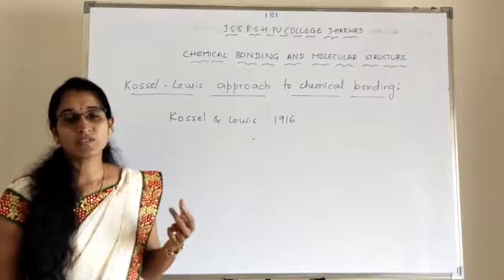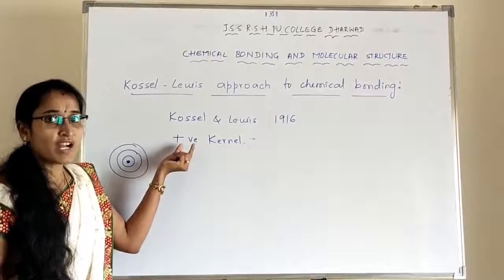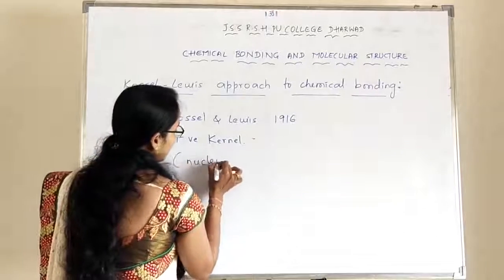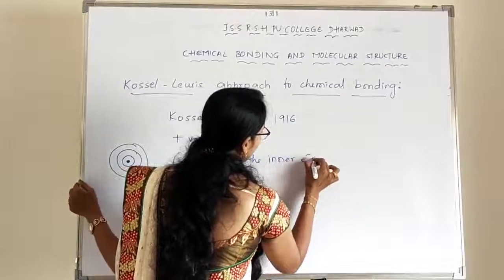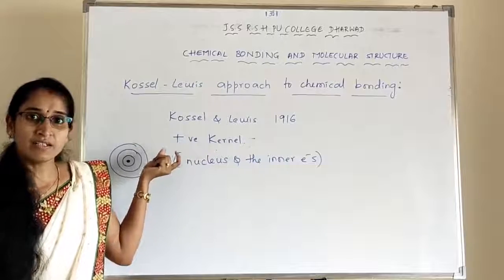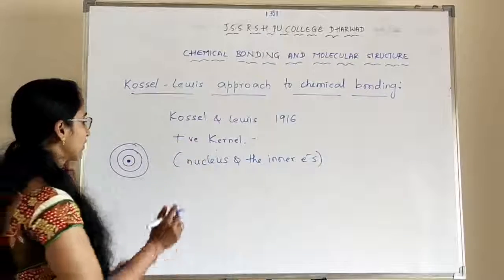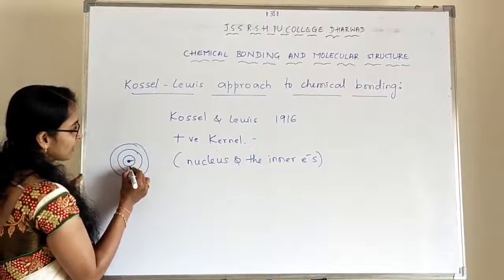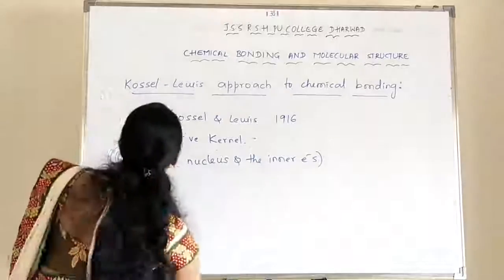According to Kossel and Lewis, the atom is considered to be made up of a positive kernel. The positive kernel is nothing but the nucleus and the inner electrons. As you know, the electrons are revolving around it in a closed circular path.